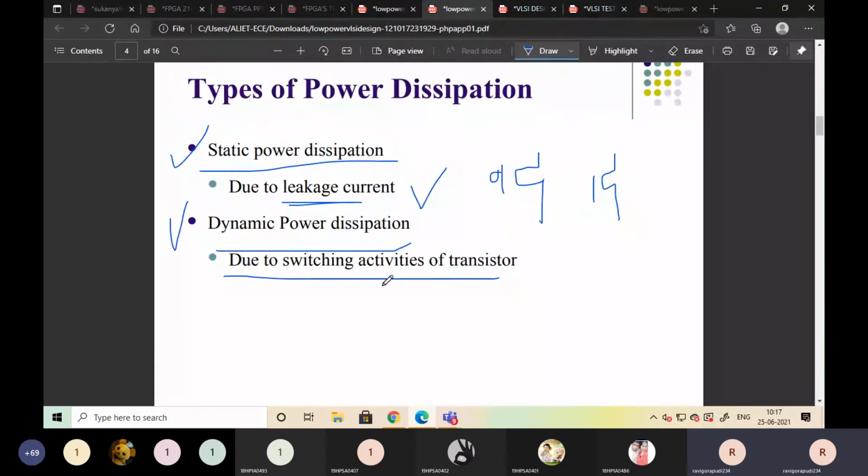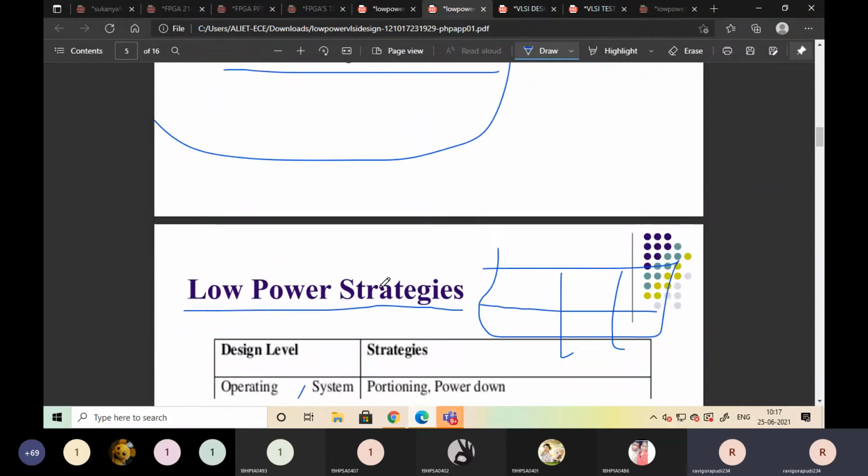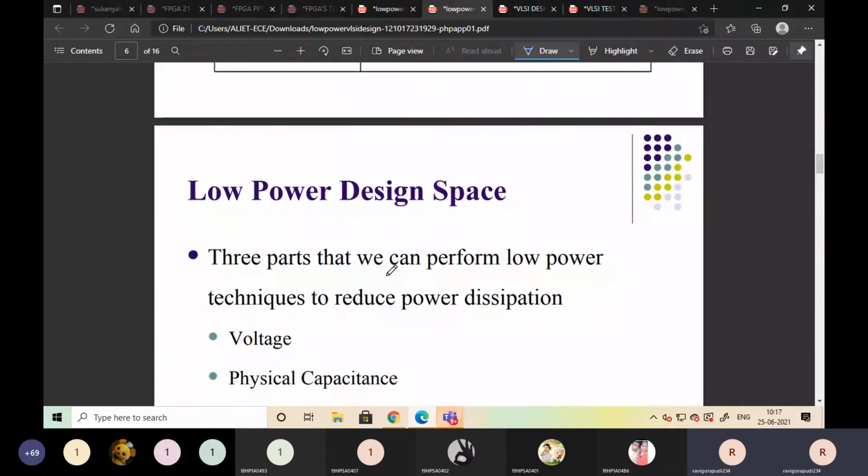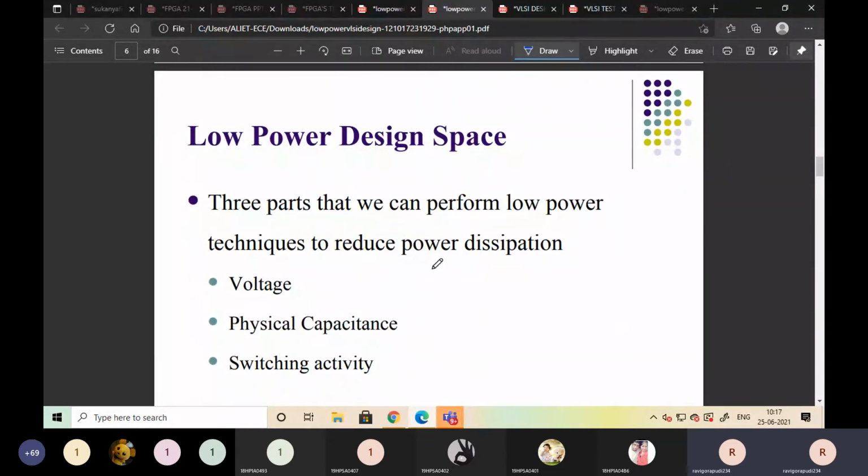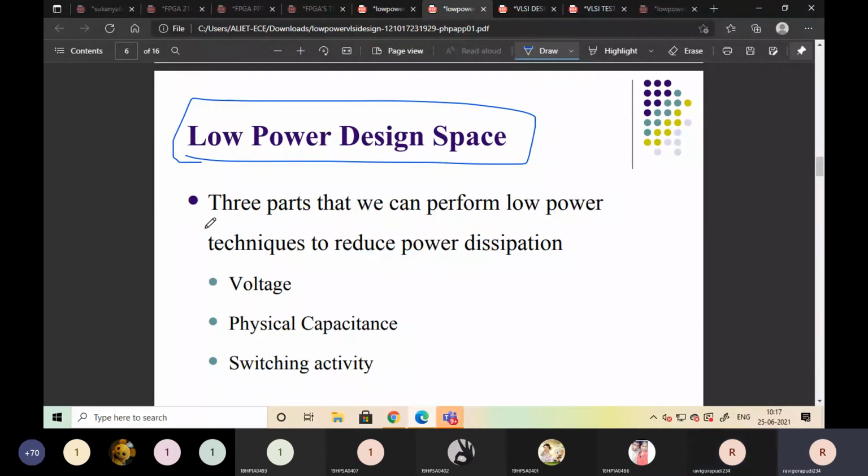What are the types of power dissipation? Static power dissipation and dynamic power dissipation. Next is the low power design space, where we can apply low power. There are three parts in which we can perform low power techniques to reduce the power dissipation.